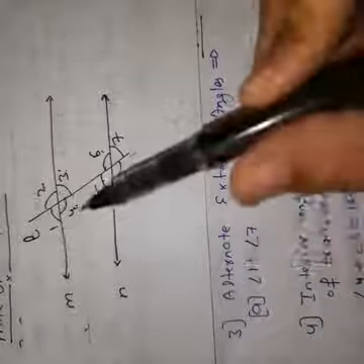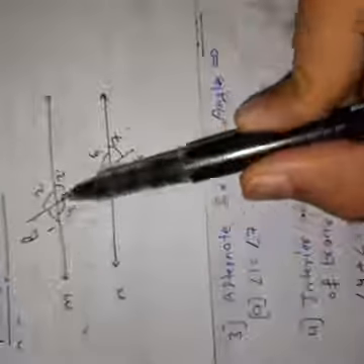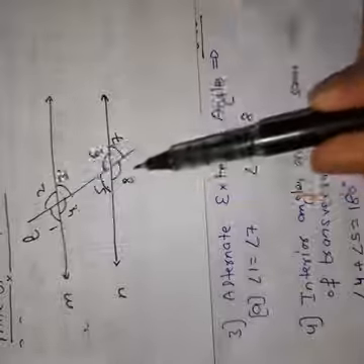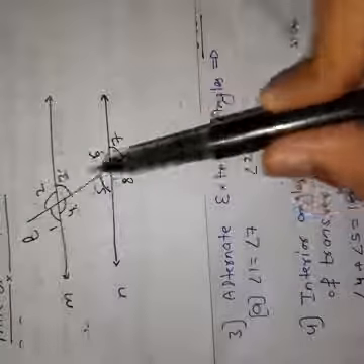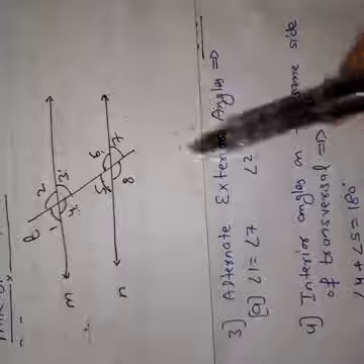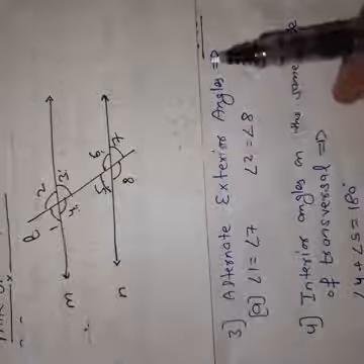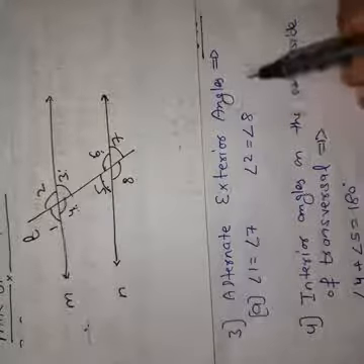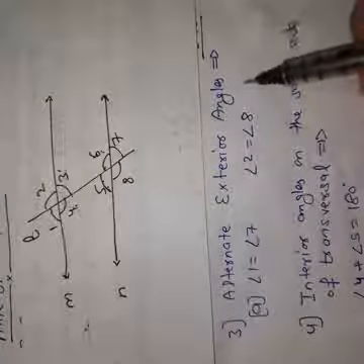So angle 1 and angle 7, angle 2 and angle 8. These are on opposite sides as well as on exterior points. So these angles are called alternate exterior angles. We will understand with an example.